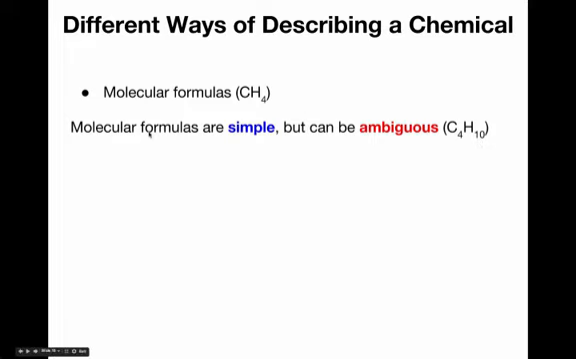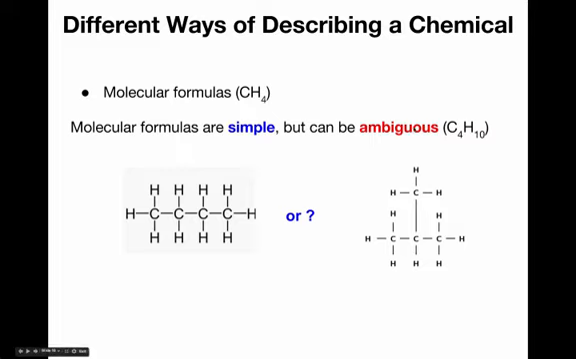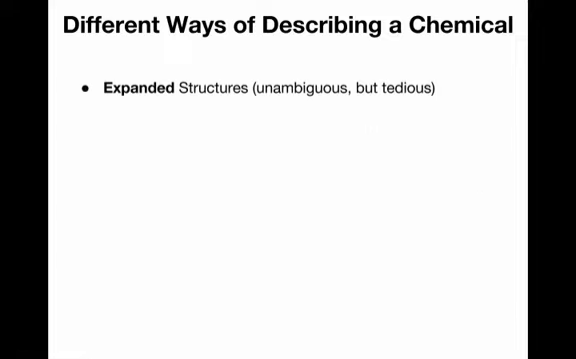So molecular formulas are one way of describing a molecule. They're simple. That's a nice advantage that they have, but they can be ambiguous. In other words, when we're talking about C4H10, do I mean this molecule here or this one over here? You can basically say, well, why don't we solve that problem by drawing the molecules out the way that we've been drawing them?